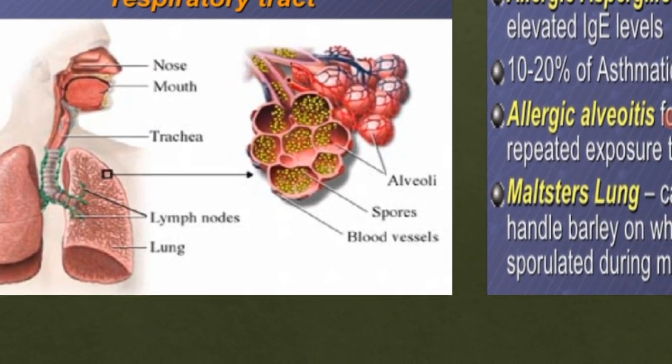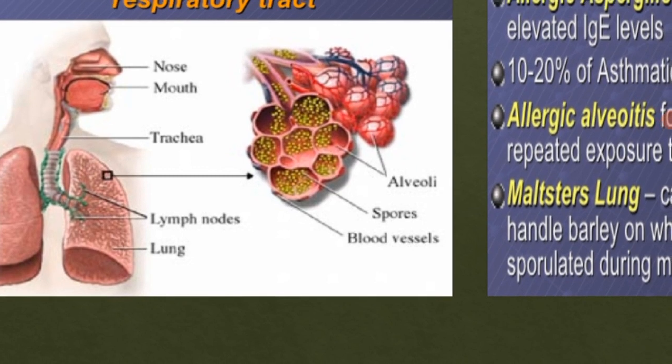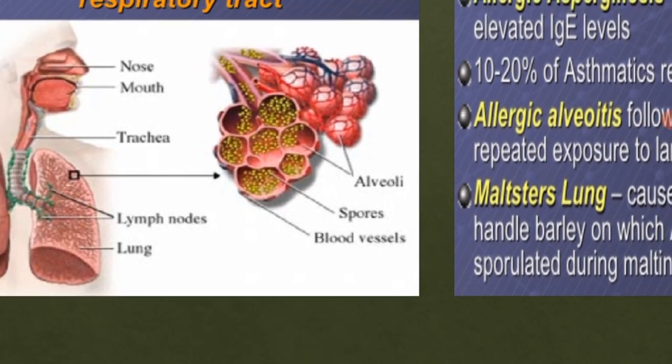Now you can see here there are the alveoli. Inside that alveoli, there is a cross section of the alveoli, and the Aspergillus spores are present there as well. And then you can see the blood vessels there. So in this way, the Aspergillus can enter and migrate into the lungs, into the alveoli, into the branches.